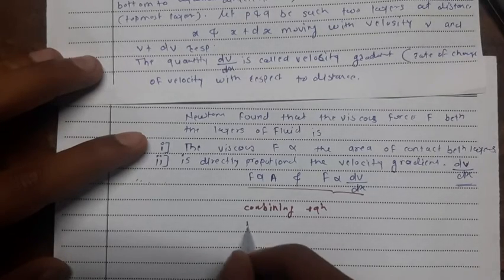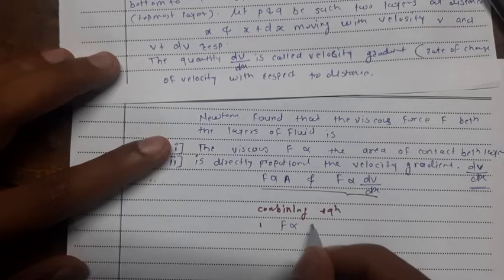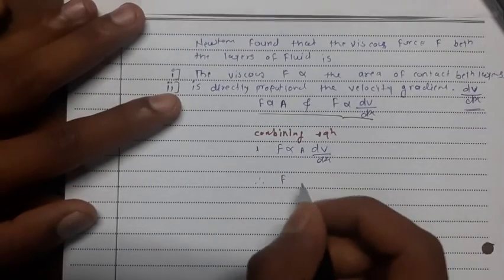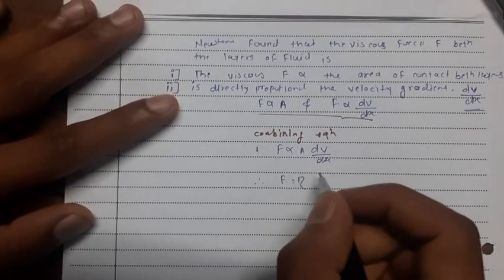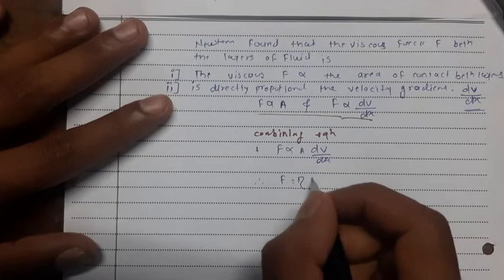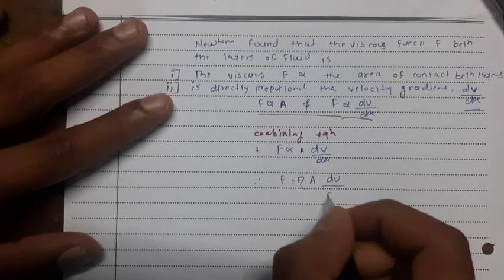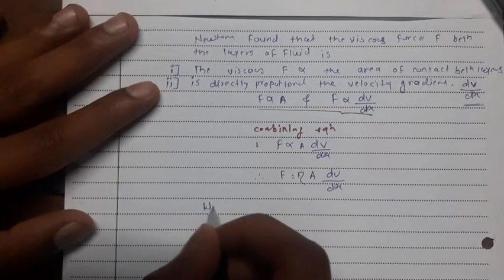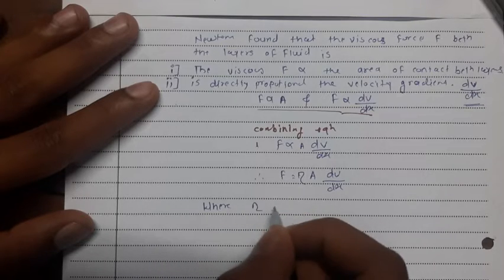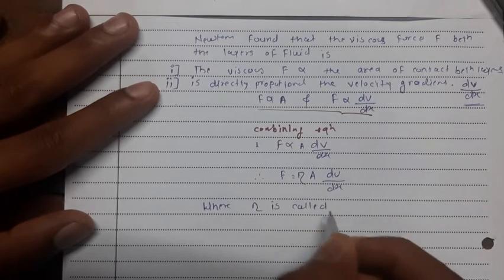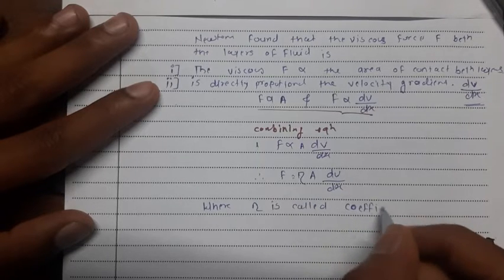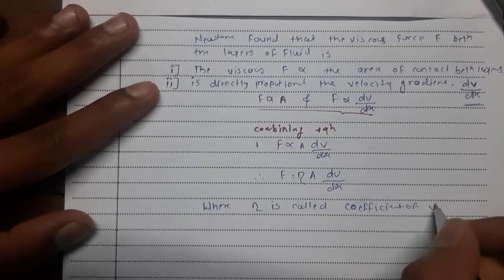Now if I remove the proportionality sign, then F is equal to a proportionality constant, let us say eta, times A into dV by dx, where eta is called the coefficient of viscosity.